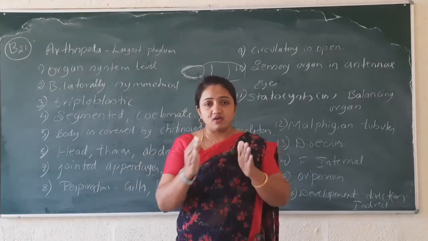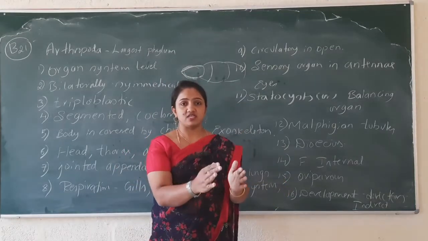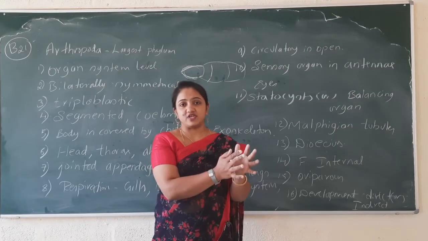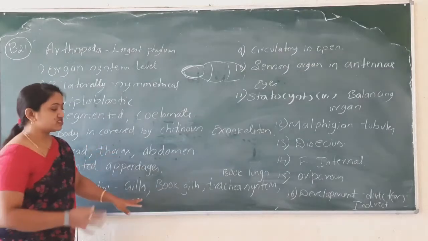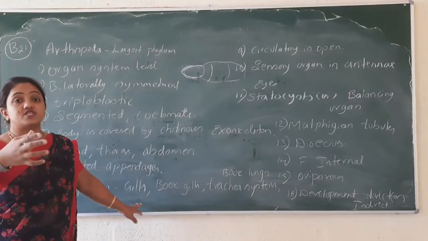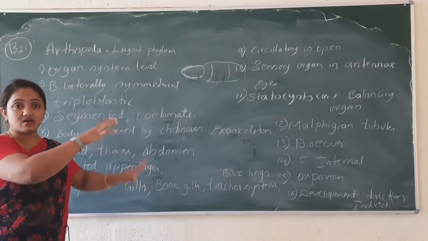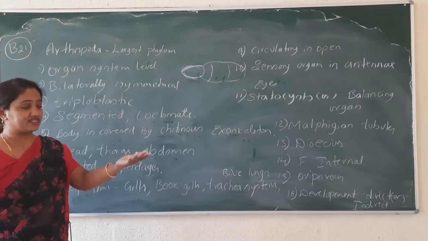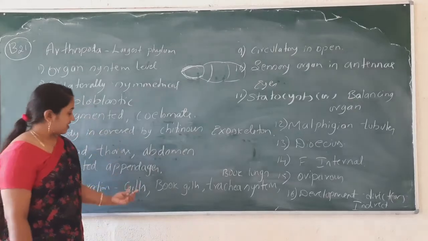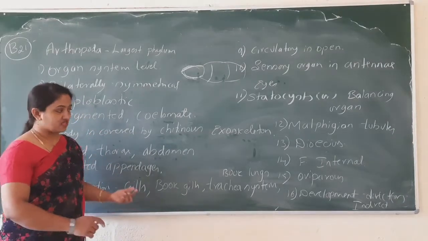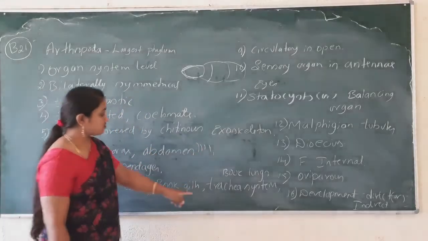A number of all these organs are there, no? So all together it is known as a respiratory organ. In Arthropoda, it is not much developed like a respiratory system. We cannot say it has a lung or it has a complete alveoli branch. It's not like that. Though it is a small animal, they have the respiratory system in the form of gills or book gills.